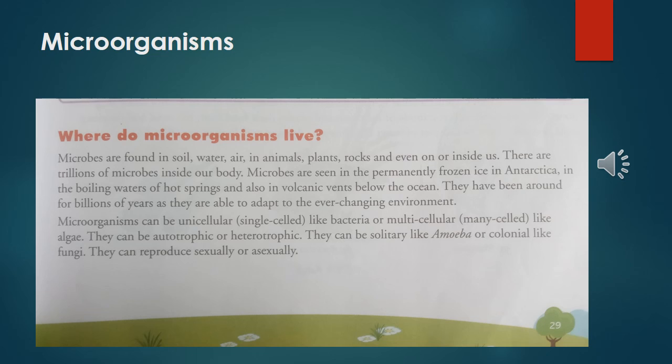They can be autotrophic, or they can be heterotrophic. Some microorganisms can make their own food like plants, and some depend on others, that is heterotrophic. They can be solitary like amoeba, or colonial like fungi. They can reproduce sexually or asexually. So these are some characteristics of microorganisms.